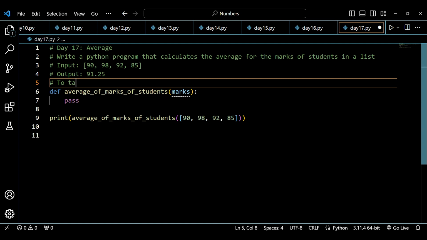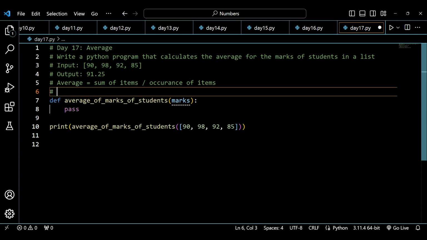To take out the average, what is it? The sum of items divided by the occurrence of items. So the average will be avg is equal to sum, which will be 90 plus 98 plus 92 plus 85, and I'll be taking this whole value inside a bracket and dividing by 4.